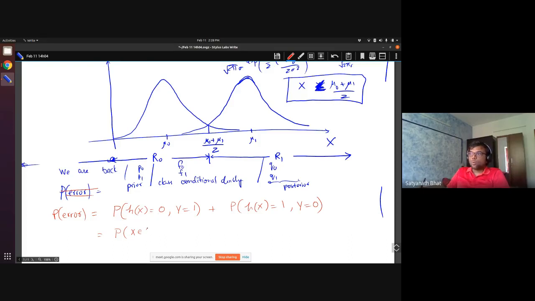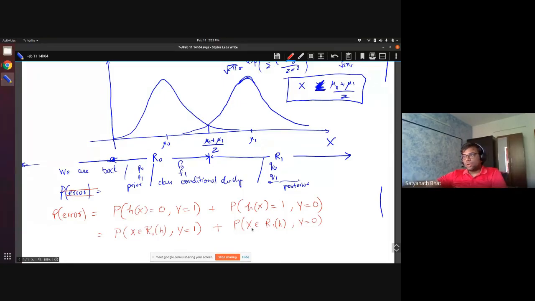Hx will be saying 0 whenever you are in R0, right? So in this region, whenever you are falling, you are going to say 0, but your actual class is 1. I've just changed this into your R0, R1 notation, that's all. Then this will be the probability that x belongs to R1 of h. I have put R1 of h because this R0 where you break depends upon the classifier. So that's why we have put an h here. So this I think should be clear to everybody. I have just changed the language a little bit.